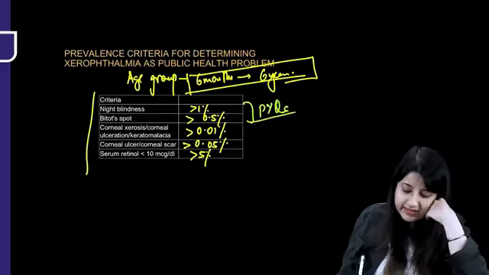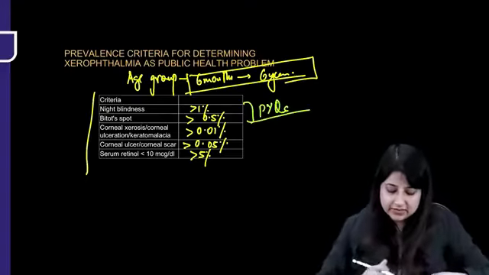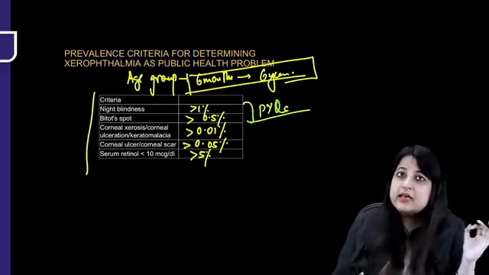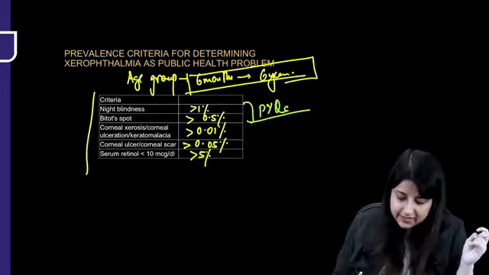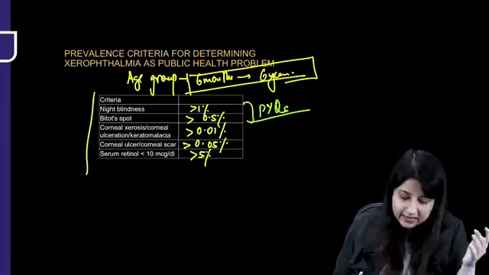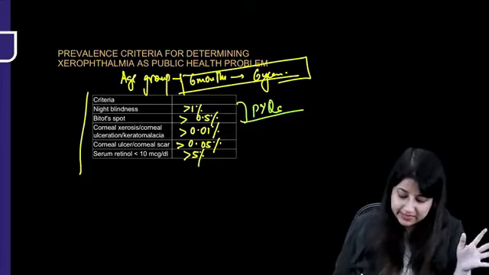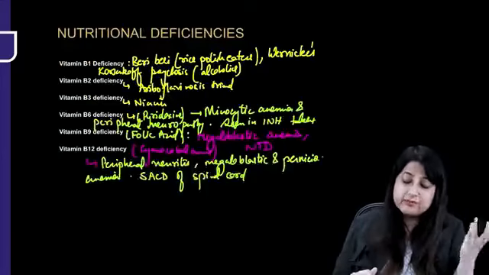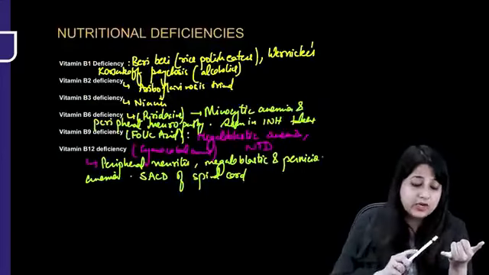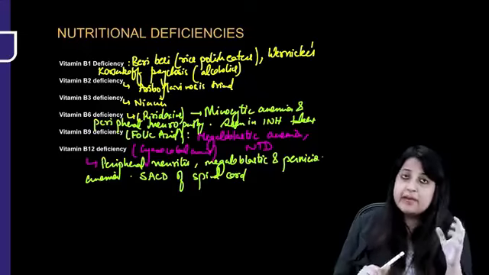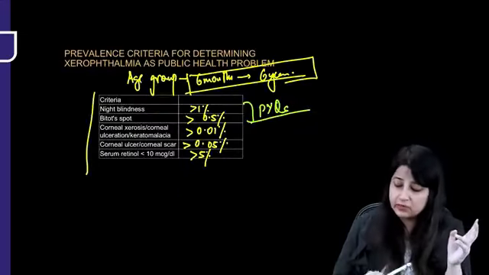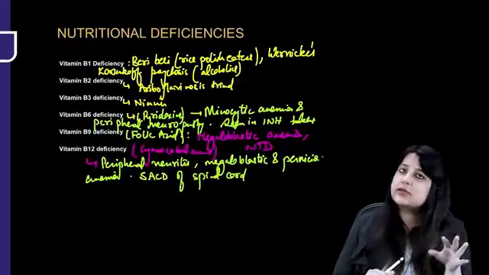These are most repeated PYQs. Okay, then corneal xerosis, ulceration, keratomalacia, more than 0.01%. Corneal ulcer as well as scar, more than 0.05%, and serum retinol less than 10 mcg per dl, more than 5%. Okay, remember the two things. What prevalence should Bitot spot have? 0.5, and night blindness more than 1%. Which age group? 6 months to 6 years.